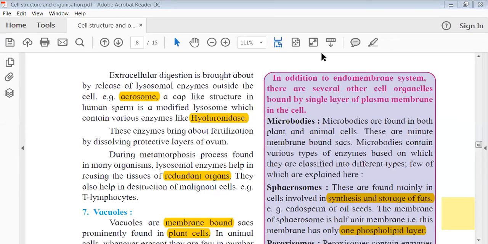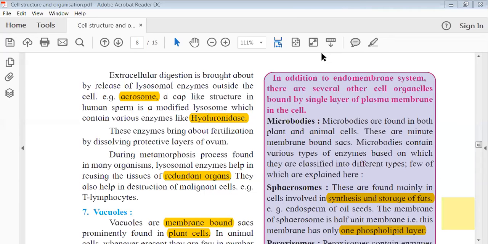So the one thing they have given additionally, apart from lysosomes, endoplasmic reticulum, Golgi complex, and even the nuclear membrane, as she said, is that there are some other organelles which are also bound by a membrane in one way or another, but are not typically considered part of the endomembrane system. Such organelles are called microbodies.